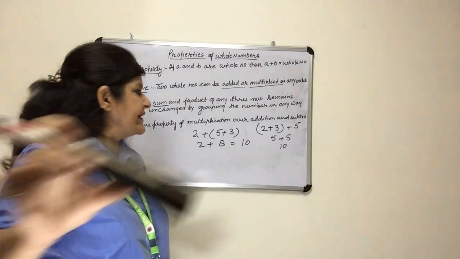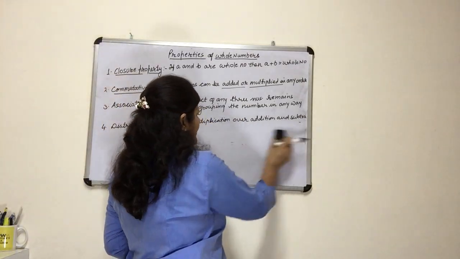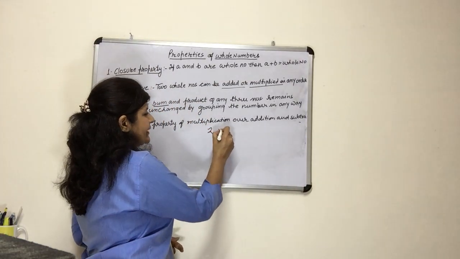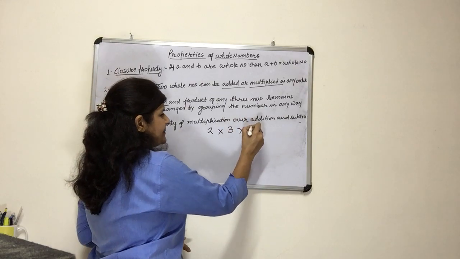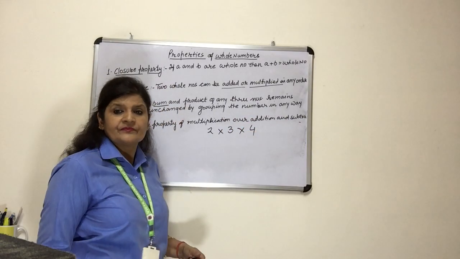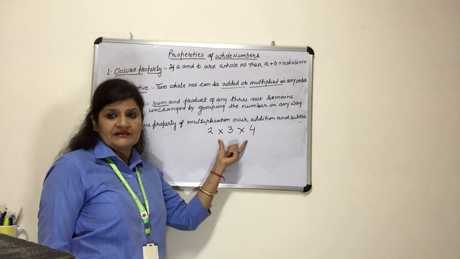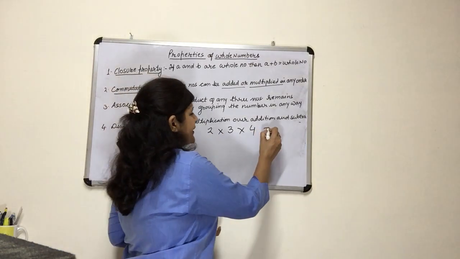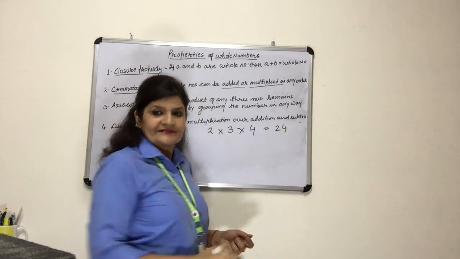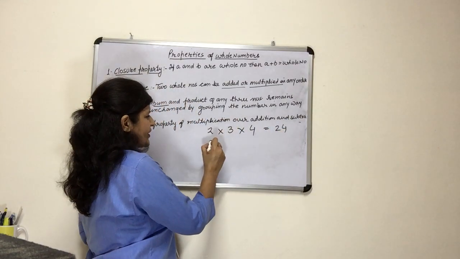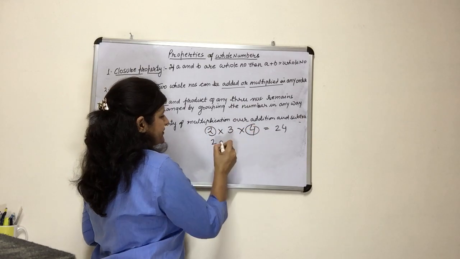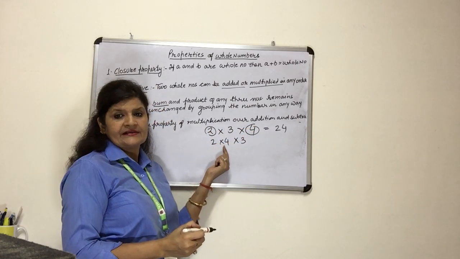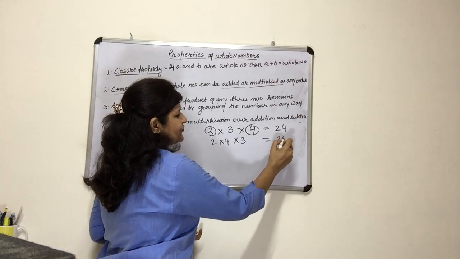Now we will see one example of multiplication also. Let us see what will happen. 2 multiplied by 3 multiplied by 4. I am multiplying three numbers, right? So what will be the answer? 2 3s are 6 and 6 4s are 24. Right? Now I am changing the order. I am multiplying 2 with this 4 and then multiplying 3. So 2 4s are 8 and 8 3s are 24.